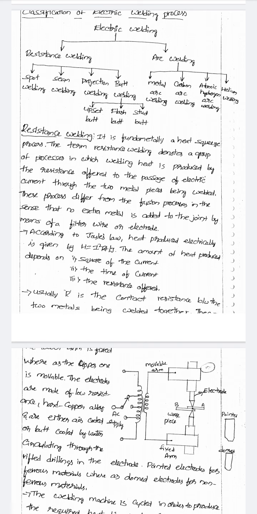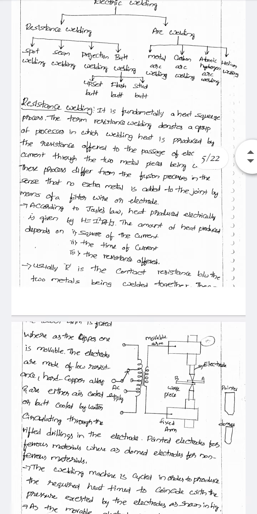Resistance welding is classified into 4 types, and similarly arc welding is also classified into 4 types. First, resistance welding has 4 types: spot welding, seam welding, projection welding, and butt welding.